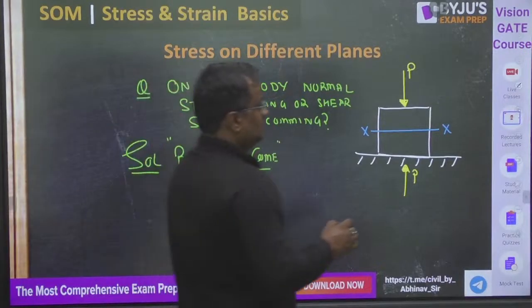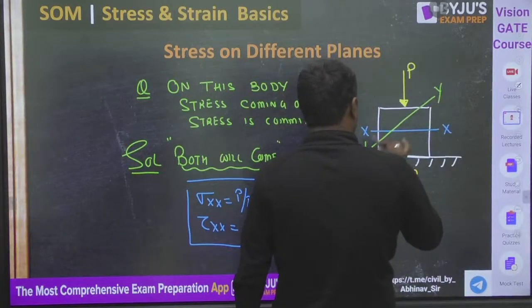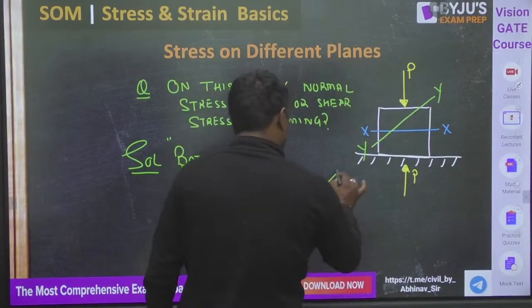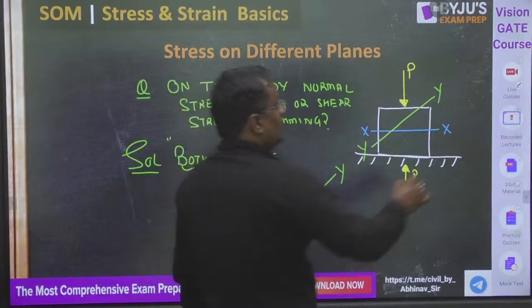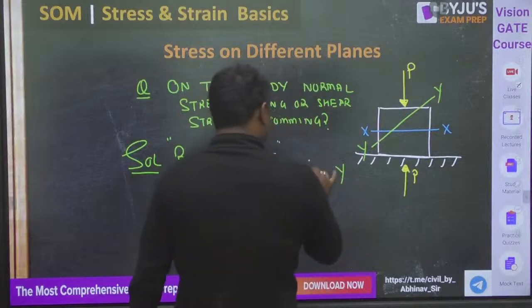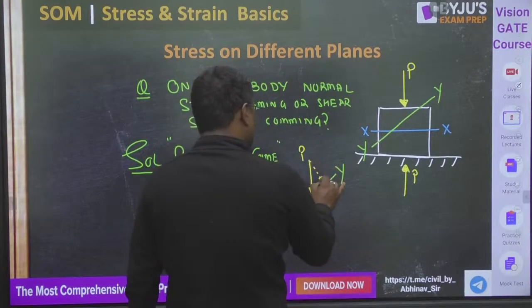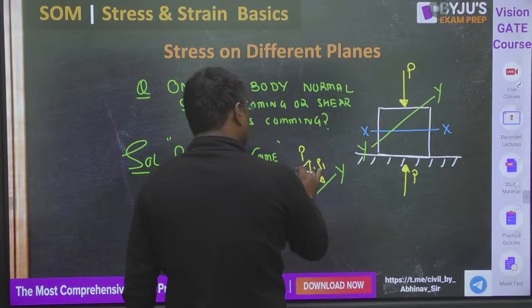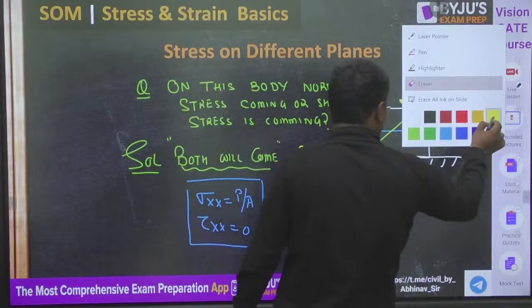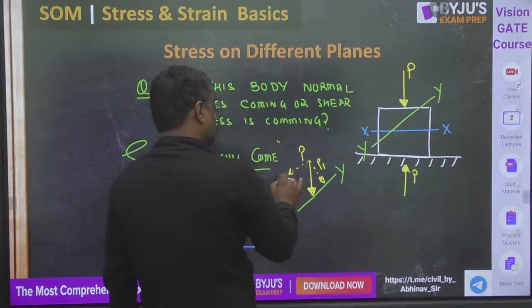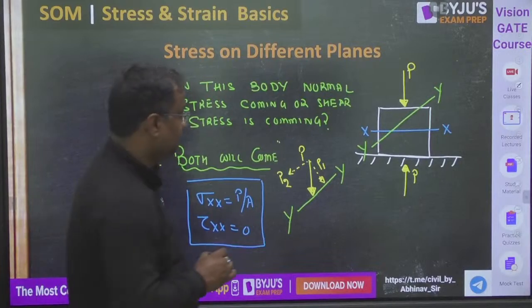But if I am not taking this xx plane, and instead I am taking this yy plane, and P is the force, then P has two components, P1 and P2. P is the father, and the father has two sons.